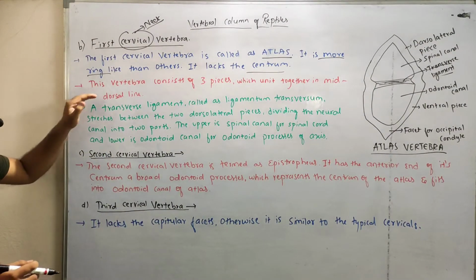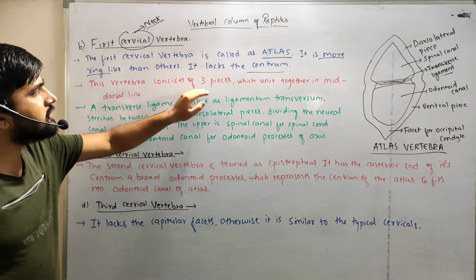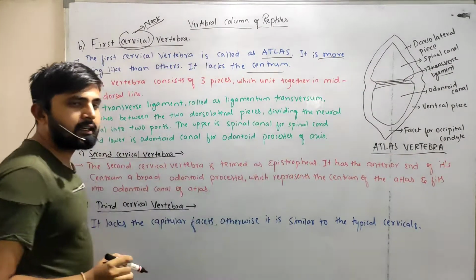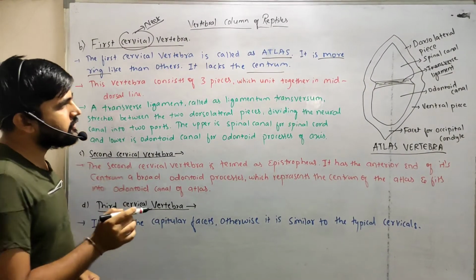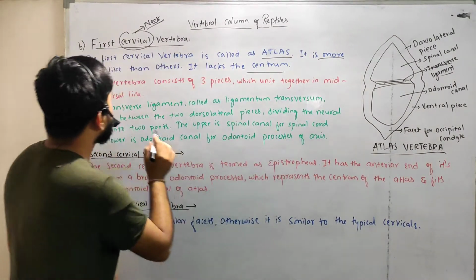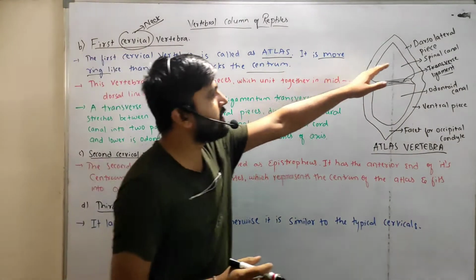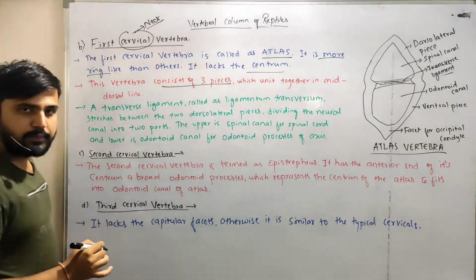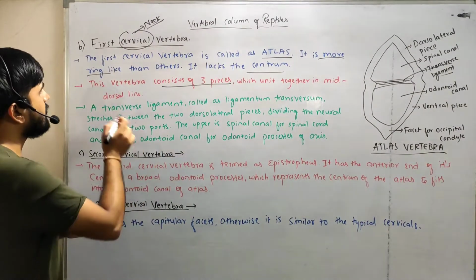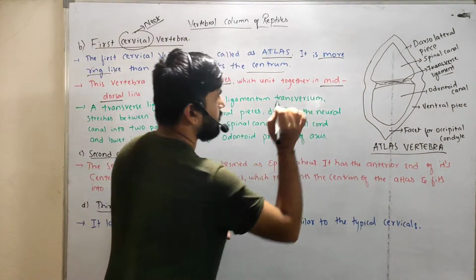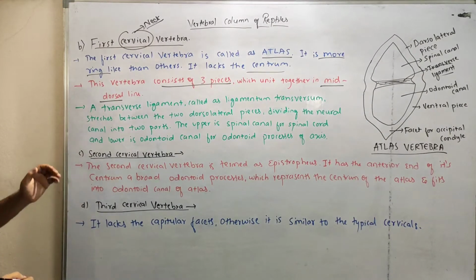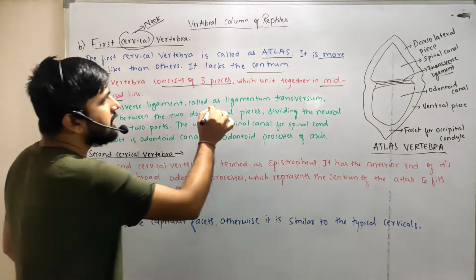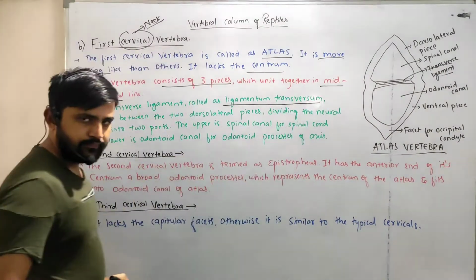Okay. And the second point is that this vertebra consists of three pieces, right? These three pieces unite together mid-dorsally. Okay, sorry, mid-dorsal line. And the next point is the transverse ligament, called the ligamentum transversum, right?